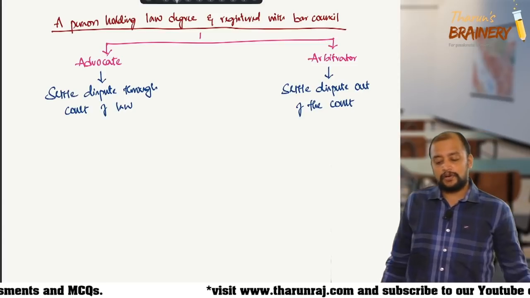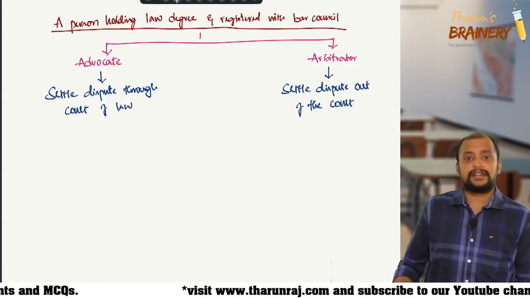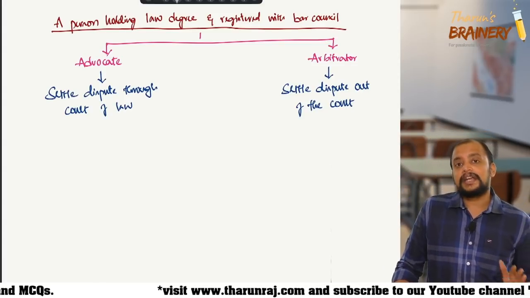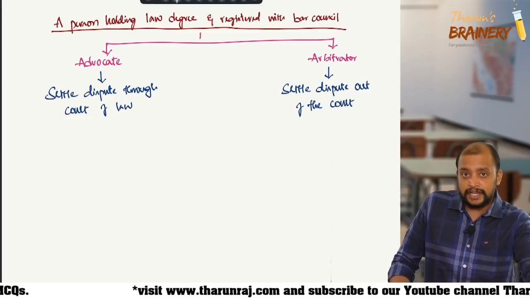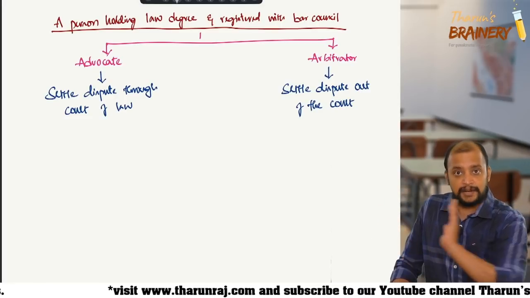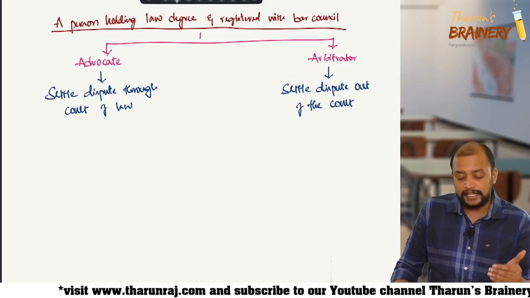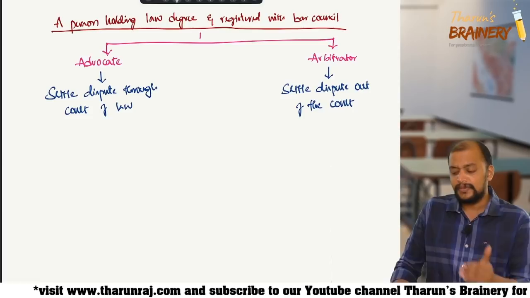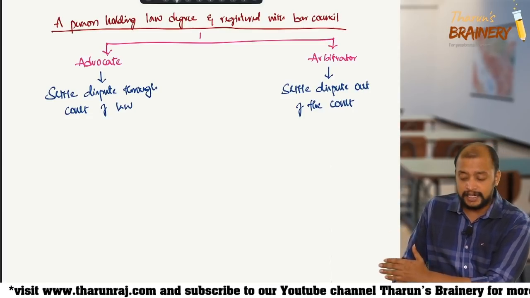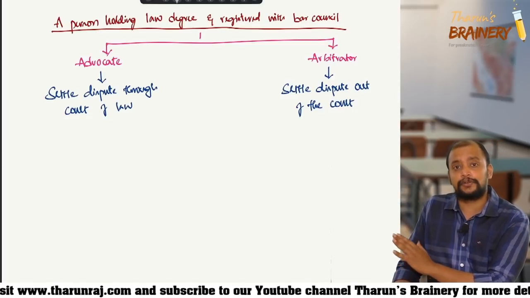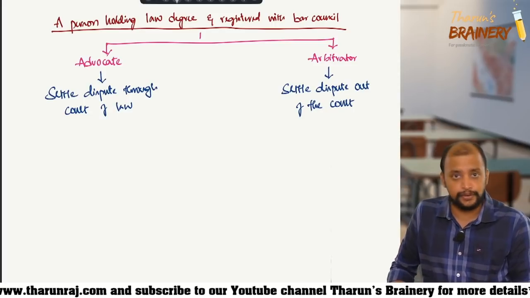A person holding a law degree and registered with the Bar Council can either practice as an advocate or practice as an arbitrator. If they practice as an advocate, they will settle the dispute through a court of law. If they practice as an arbitrator, they will settle the dispute out of court. They are permitted to do so.